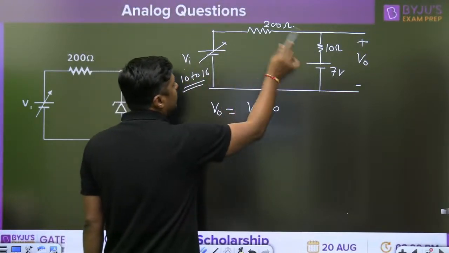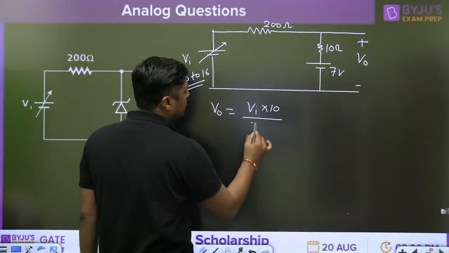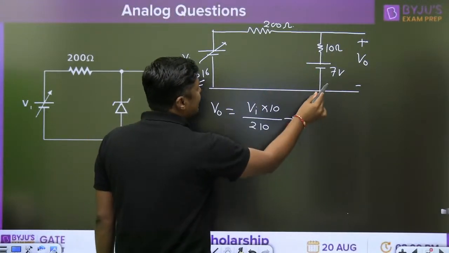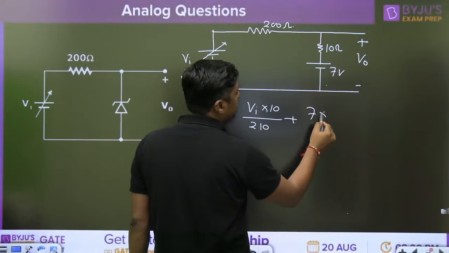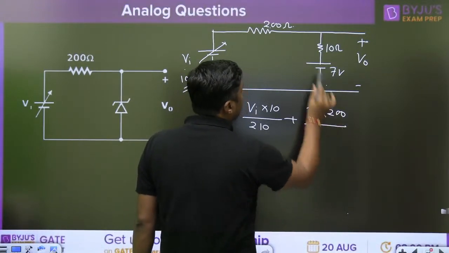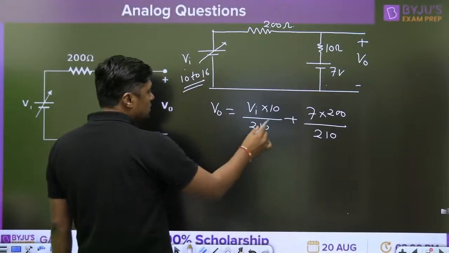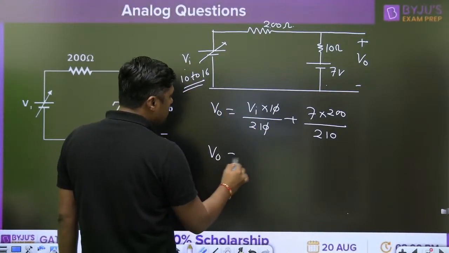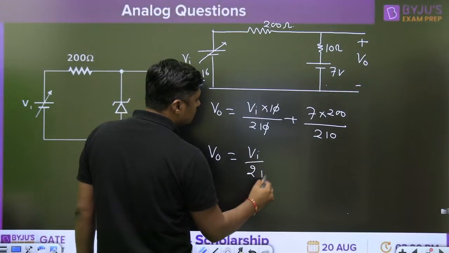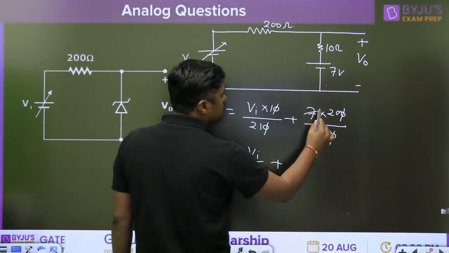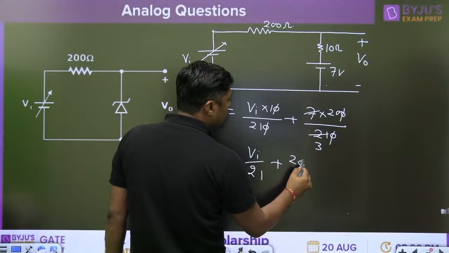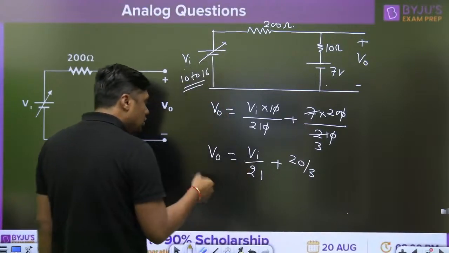Vi into 10 divided by 200 plus 10, 210, plus 7 into 200 divided by 210. Okay, now this cancels out. This becomes Vi by 21 plus 20 by 3.